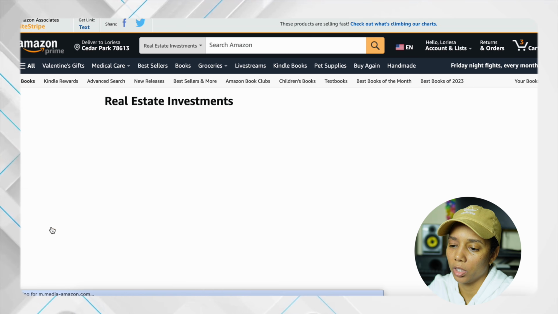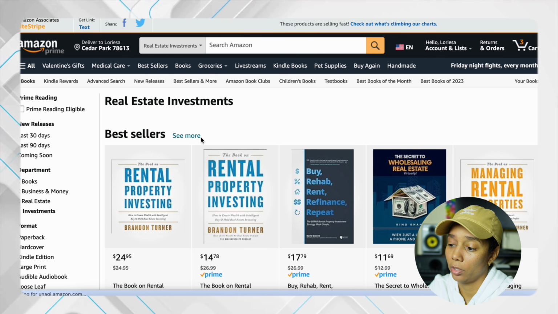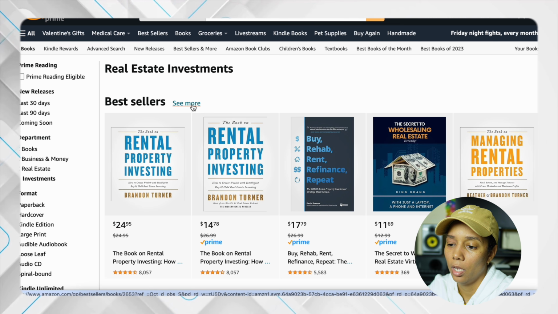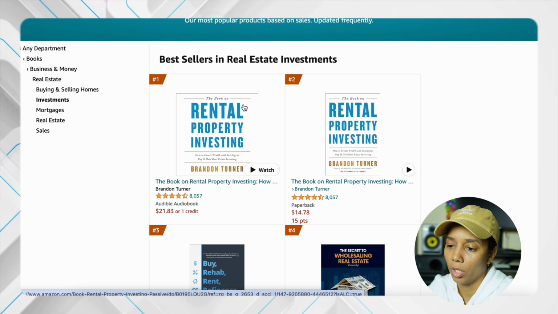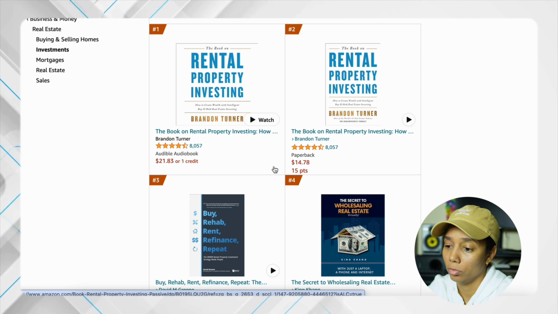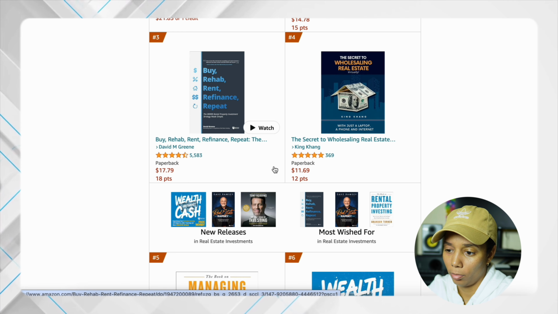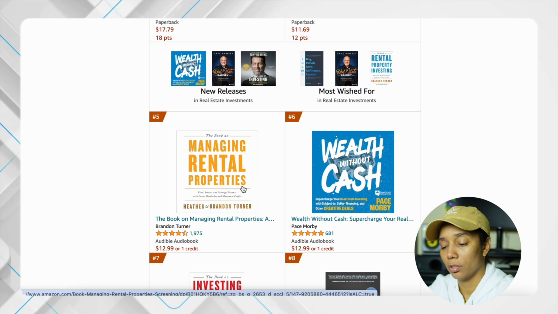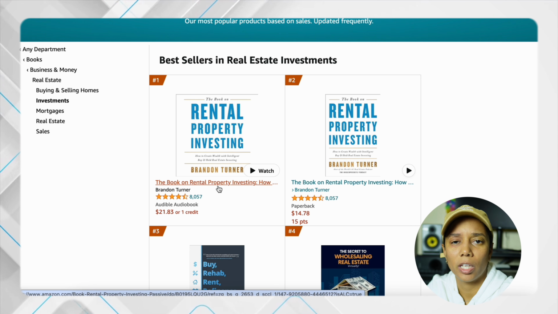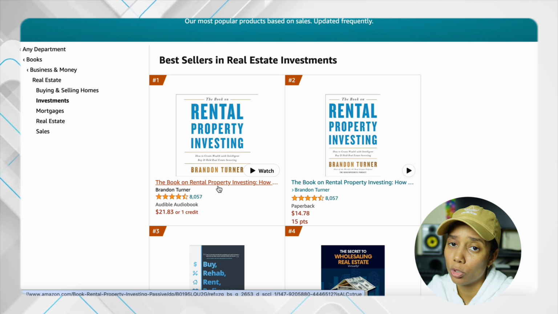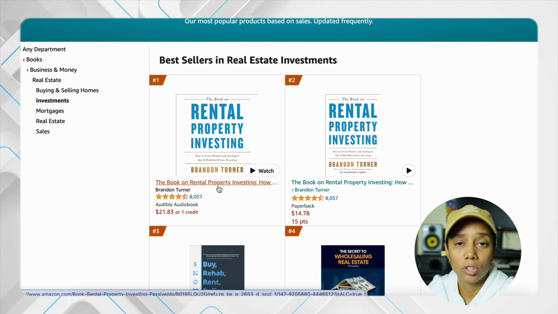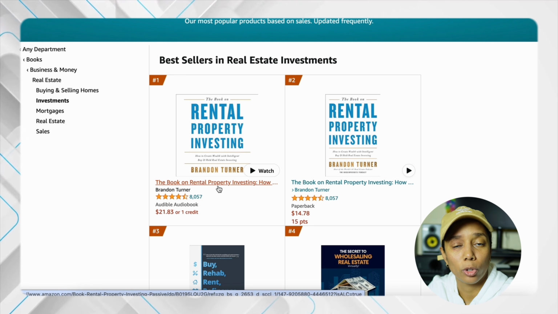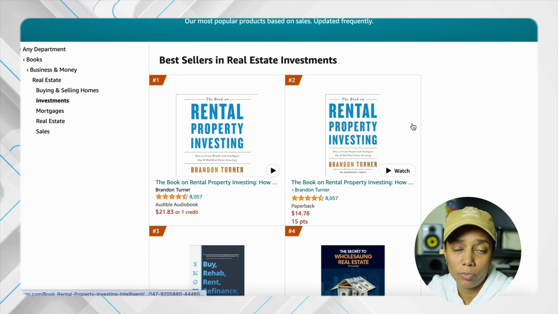And once we click on Real Estate, it will bring up the best sellers. So as you see, Rental Property Investing is a bestseller. And let's go ahead and see some more. So number 1, Rental Property Investing. Number 2, same thing. Number 3, Buy, Rehab, Rent, Refinance, Repeat. Managing Rental Properties. So as we go through these books, you can see that we are finding some keywords. Rental property, that's a keyword. So what you want to do is go ahead and make an Excel sheet and put these keywords in there for your broad niches. So it will look something like this.